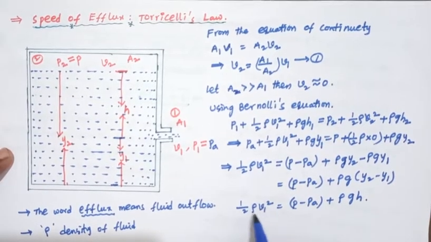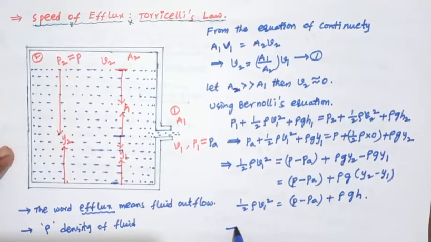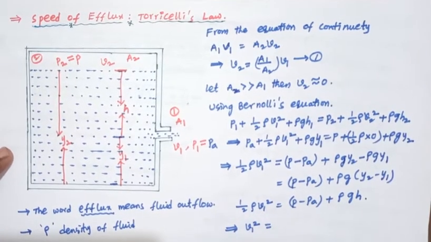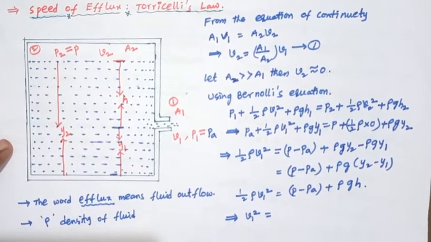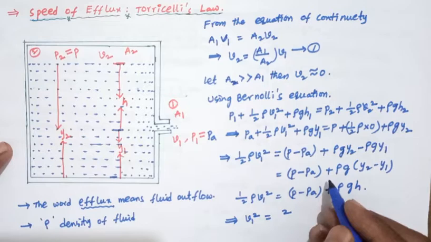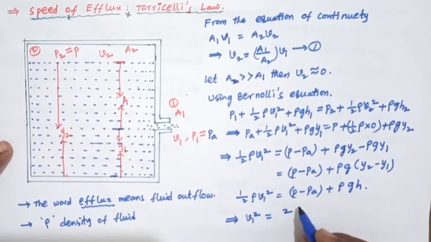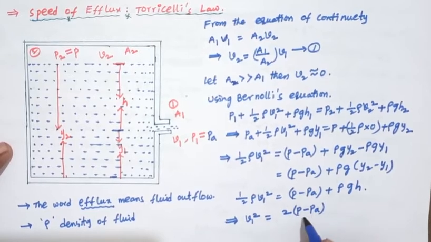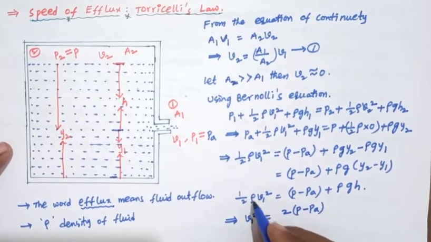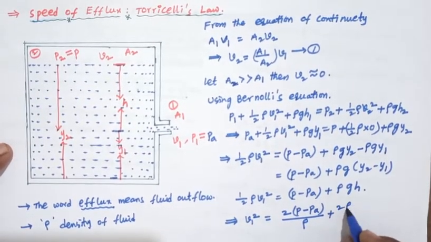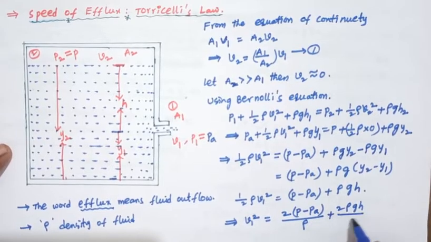We can find V1 square. V1 square equals 2 times P minus PA by rho plus 2 rho g h by rho.